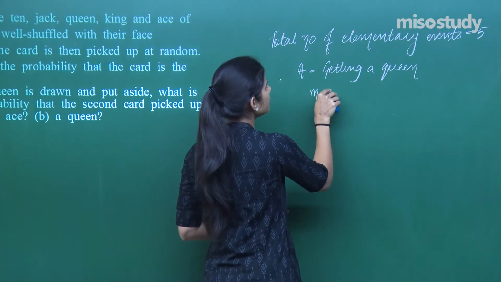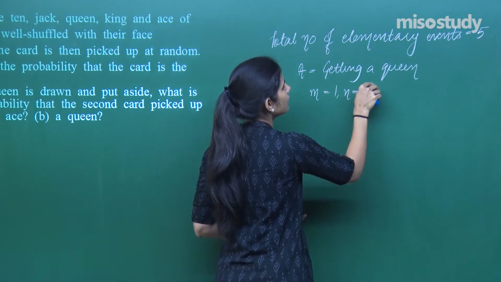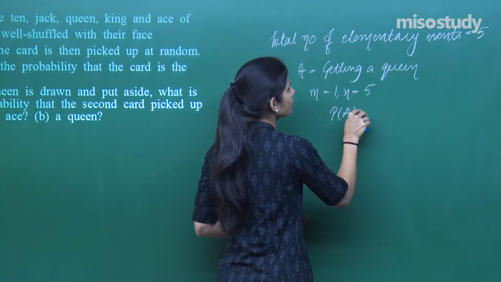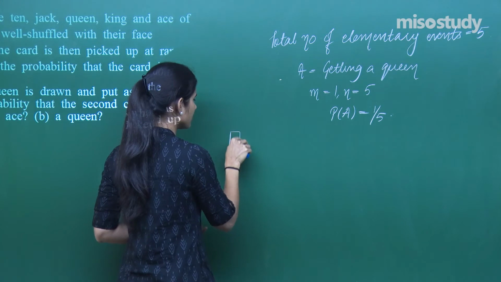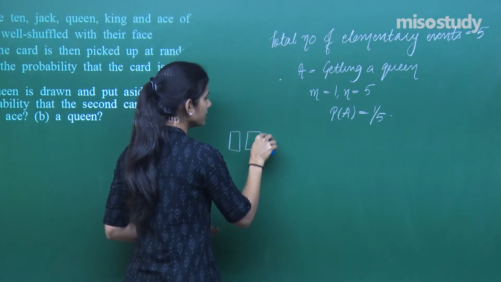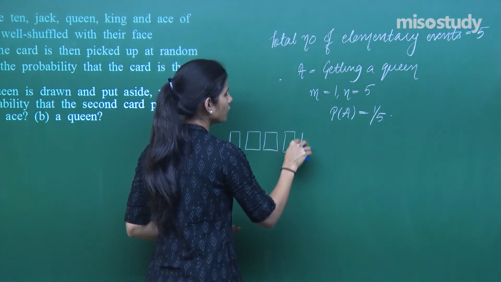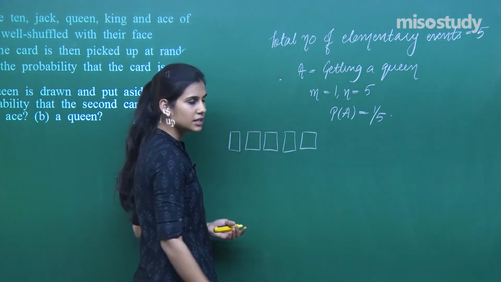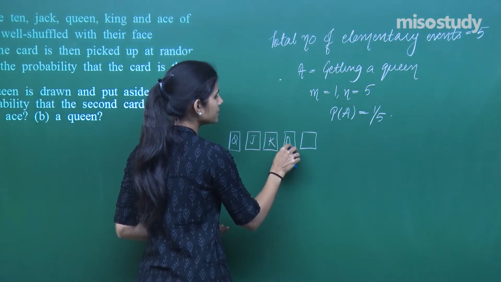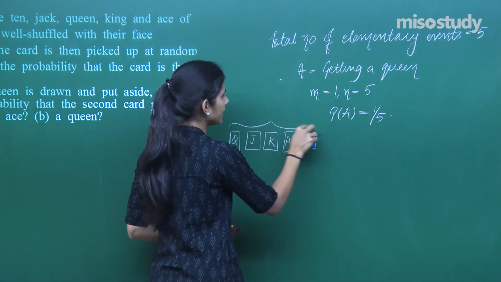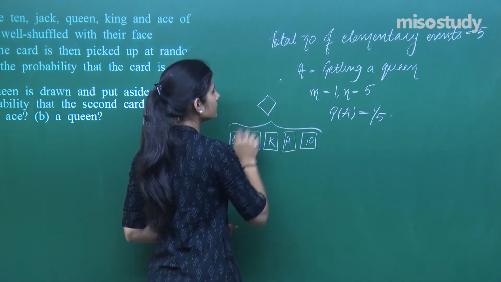So M is 1, N is 5. So probability of A is 1 by 5. Now say you have 5 cards. This is first card, second card, third card, fourth card and fifth card. This is say queen of diamonds, jack of diamonds, king of diamonds, ace of diamonds and ten of diamonds. Cool?